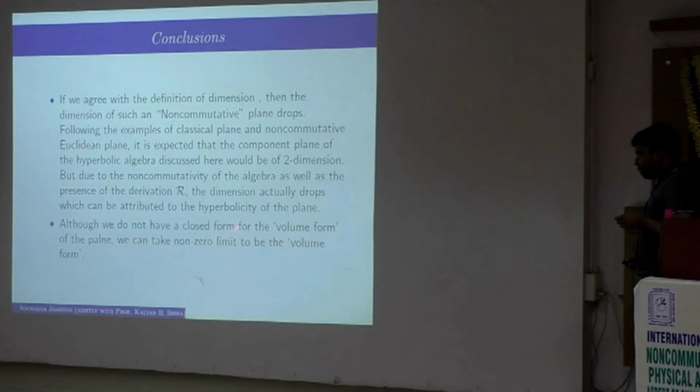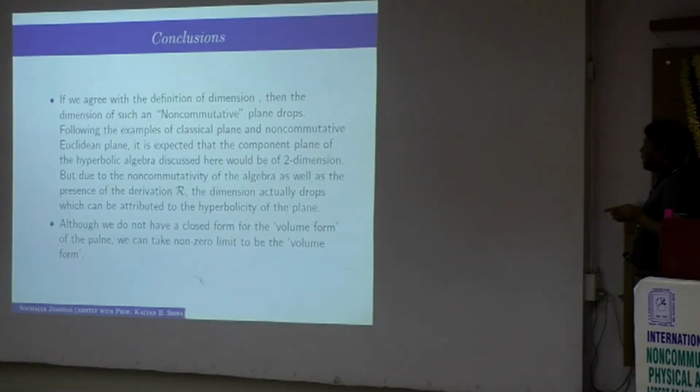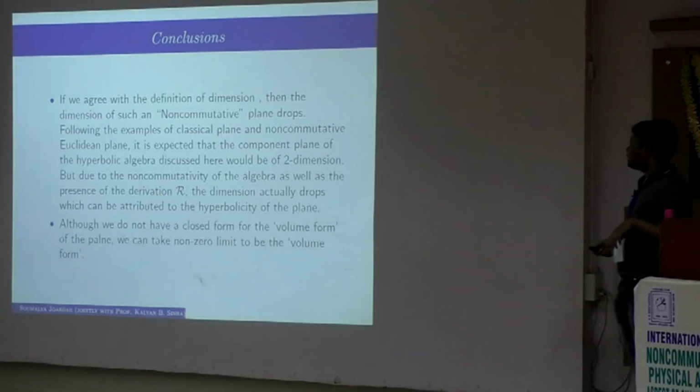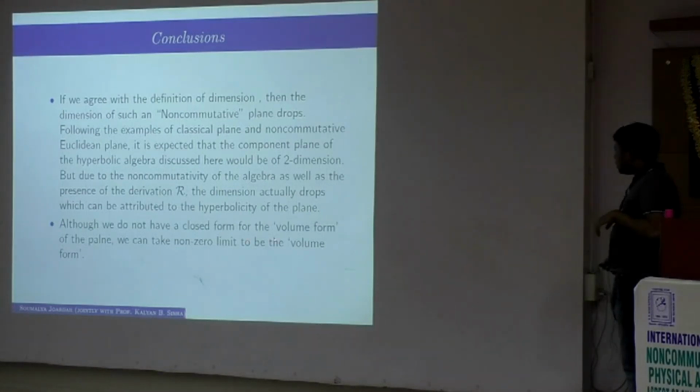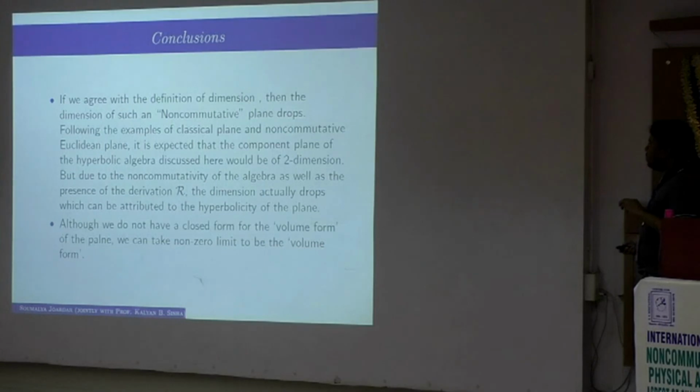And also we do not have any volume form. In the classical Weyl plane we had a volume form: the limit t goes to 0 plus of t times the trace of b phi e to the power tl had a closed form, given by the integral of phi(u, v) du dv. Here we have not been able to get any closed form, so we don't really have a volume form in the strict sense, but some limiting sense of volume form. Whatever the non-zero limit is, you can take it to be the volume form, but unless we have some closed form, like some integral of phi or whatever, we really don't have the volume form yet.